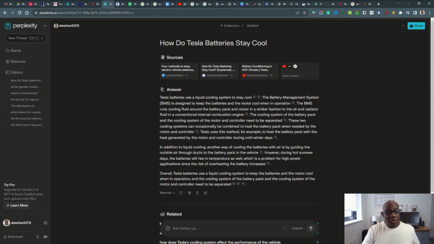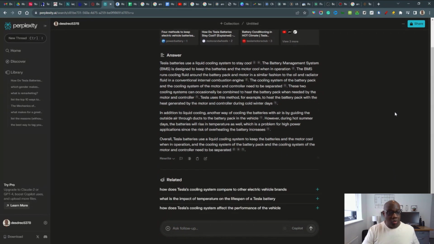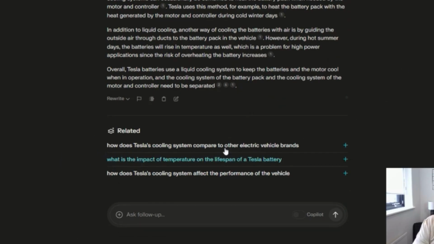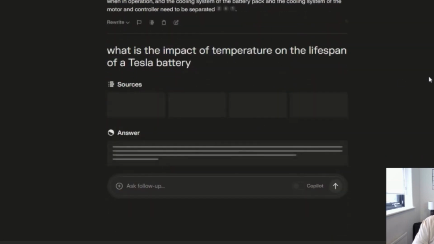So we have the information on how Tesla batteries stay cool, and we want to see if there's any more information that we could also use. As you can see at the bottom here, we've got some related questions. So we can have a read through these questions and see if we want to use more information to form part of our outline. So we've got here, what is the impact of temperature on the lifespan of a Tesla battery? Let's have a look at this one.